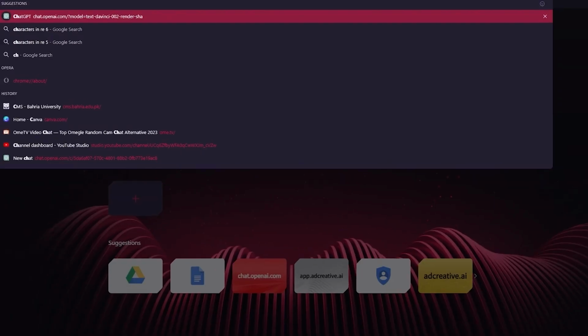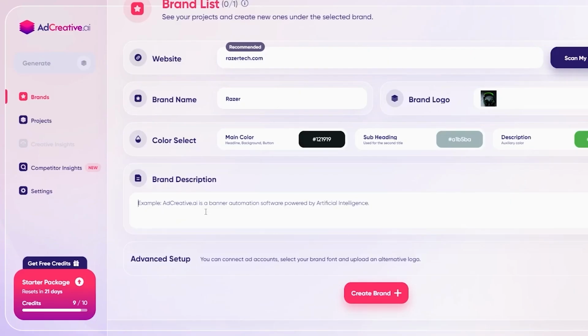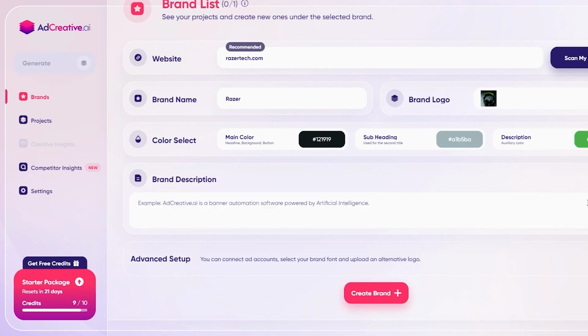So once you've added that, what we're going to do is open up ChatGPT. Now you're probably wondering why I'm doing that. Because over here where it's asking for your brand description is where you're going to have to fully describe your brand, okay? And it requires 3,000 words. So you know that it needs to be a proper full-fledged description.